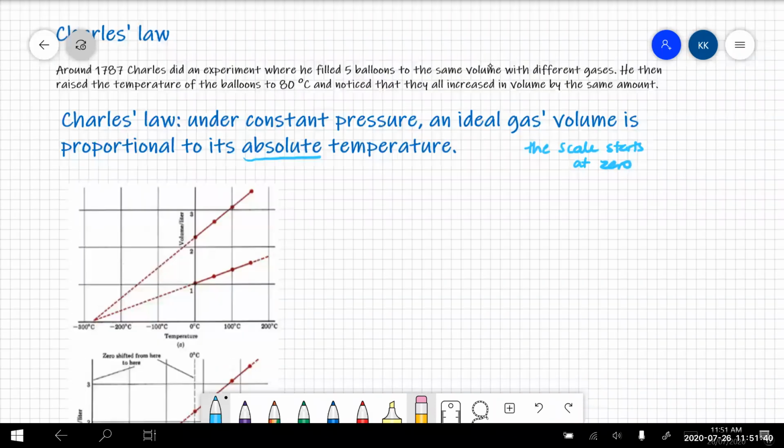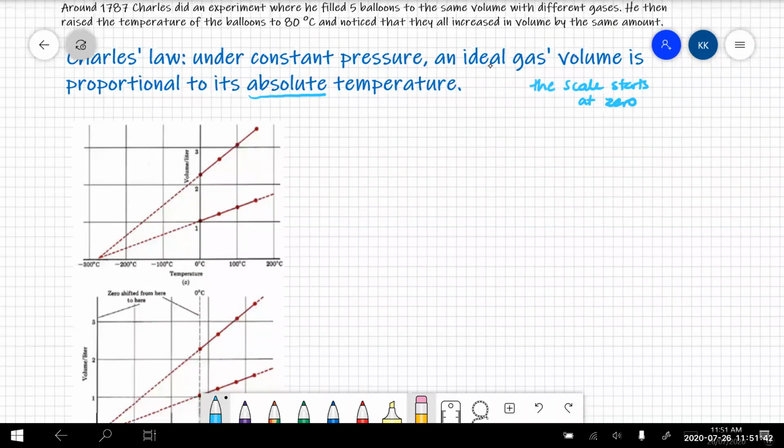But if we're using the Celsius scale, what's really interesting is that when you plot volume versus temperature, so this here is the volume axis, you plot volume versus the temperature in degrees Celsius, you do get a straight line graph. And that straight line graph, however, does not pass through the origin. It passes through a point here. And if you do this for different pressures, remember this has to be under constant pressure.